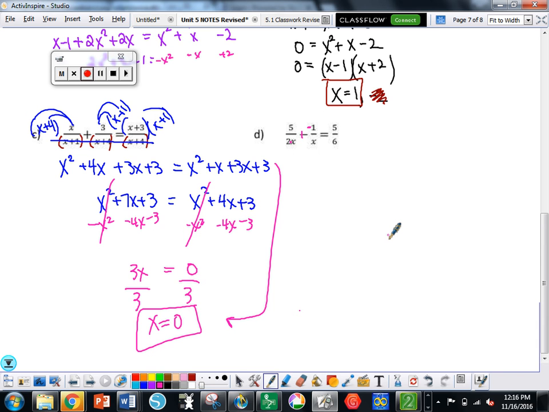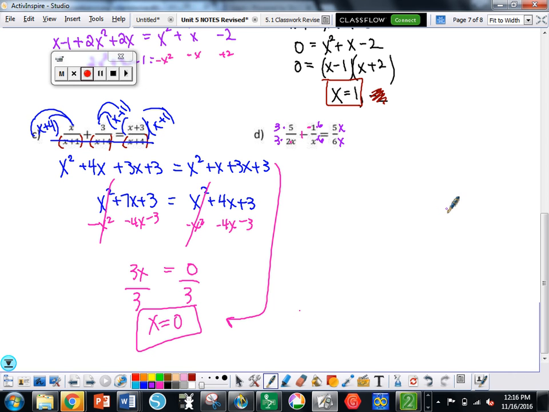Okay? So can I make this into a 6x? I would times it by what? Times it by 3. Can I make this into a 6x? Multiply it by 6. Can I make this into a 6x? Multiply it by? Now, is the denominator on all of them 6x? Yes. Could you have made it into a 12x? Sure. It would have been more dividing at the end.